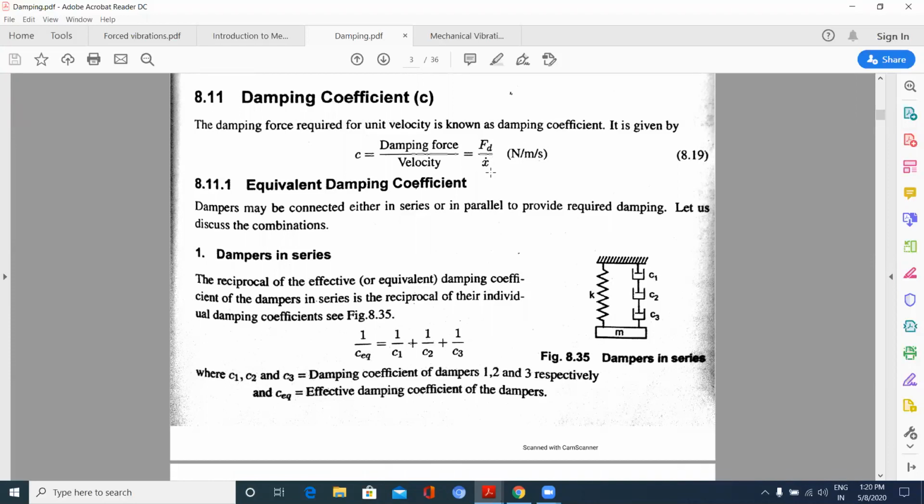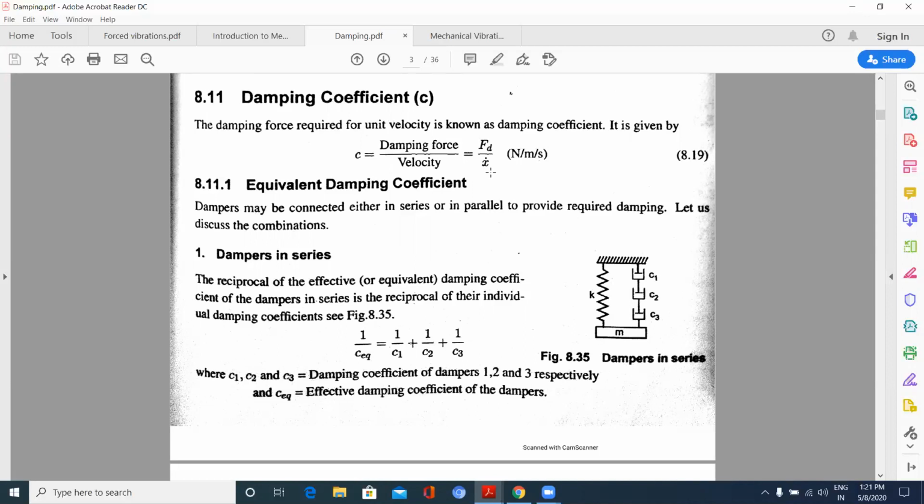Now we'll be seeing what are the forces acting on the body. The forces are due to mass. So due to the mass, mass into acceleration is a force. That is m into d square x by dt square. Next, force is due to the stiffness of the spring. So it is given by k into x, displacement, where stiffness is defined as force per unit deflection.